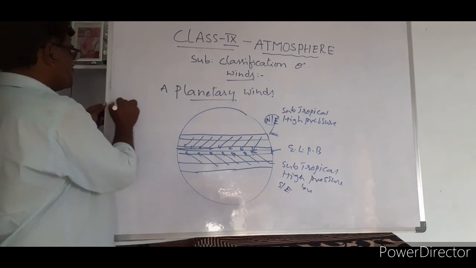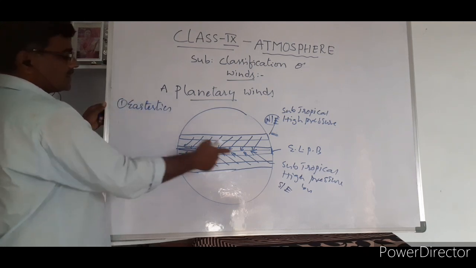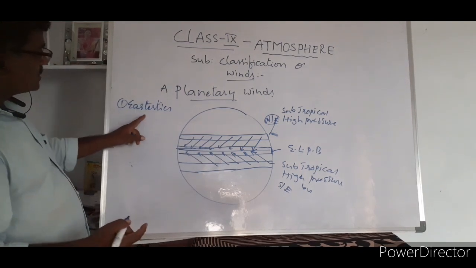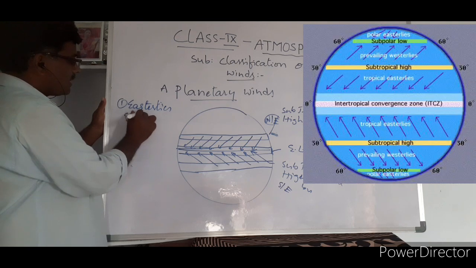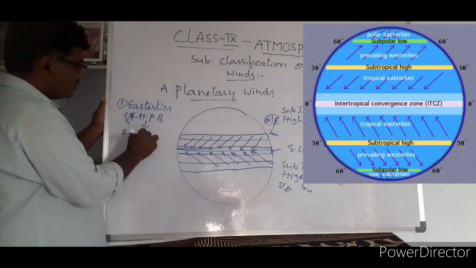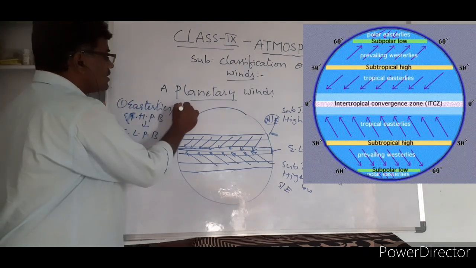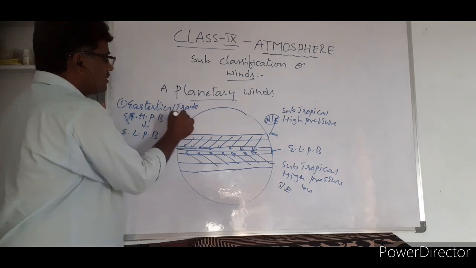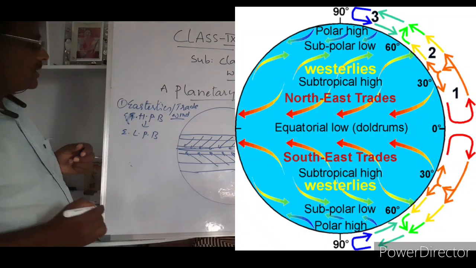Now the first one is easterlies. Easterlies blow from the subtropical high pressure belt to the equatorial low pressure belt. Easterlies are also called trade winds.